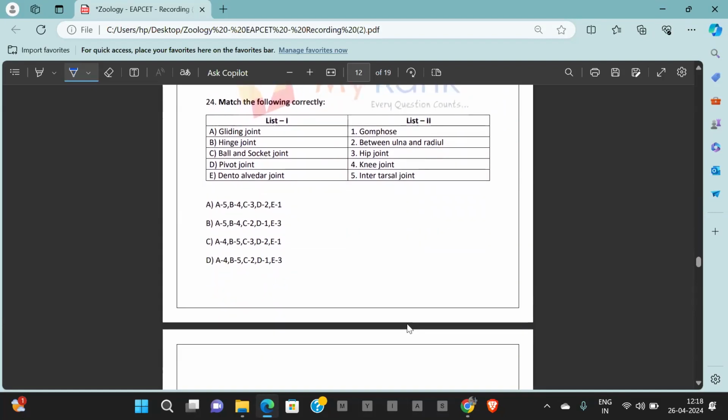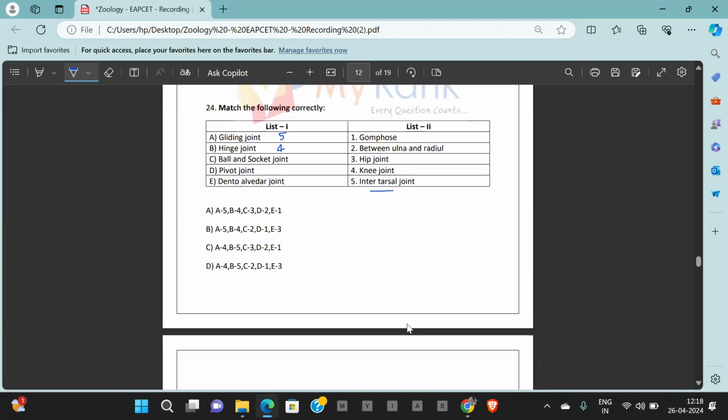Question number 24. Match the following correctly. Gliding joint. Where do you see gliding joint? Gliding joint is found between carpals and tarsals. So intertarsal joint. Hinge joint, knee joint is an example for hinge joint. So 4. Ball and socket joint is found in the hip between head of femur and the pelvic bones. So here it is 3.